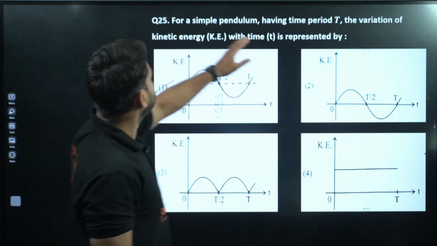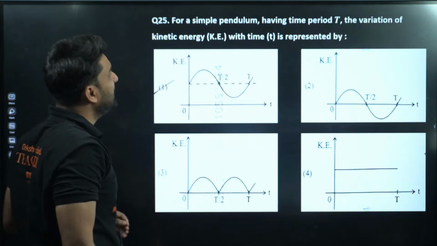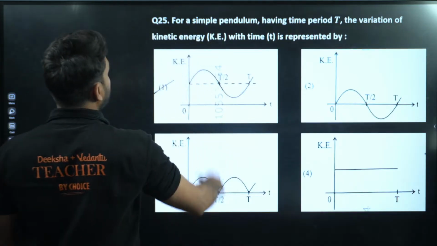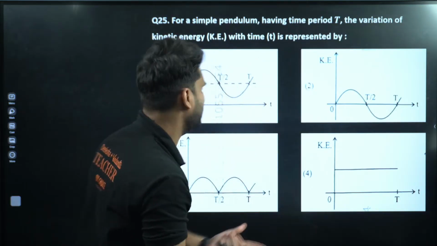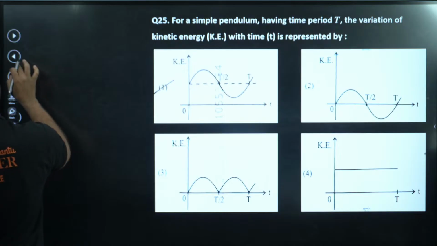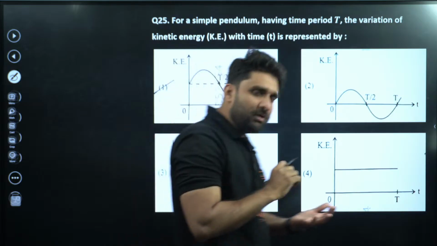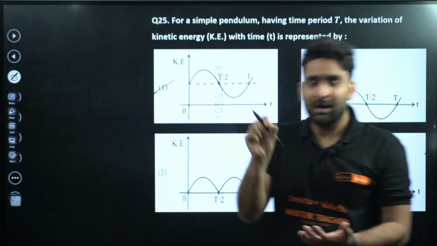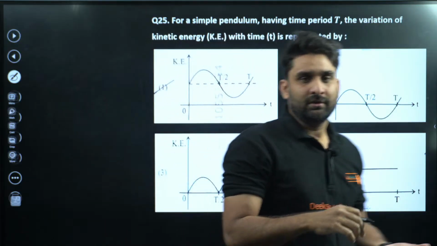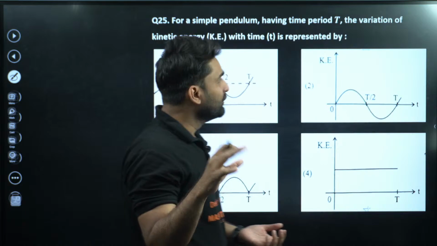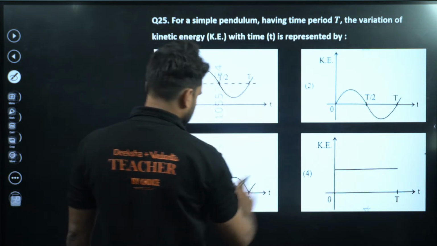For a simple pendulum having time period capital T, the variation of kinetic energy with t is... Oh my god. We all know, my dear champion, in the kinetic energy formula of a simple pendulum, K is equal to half m omega square a square comes up there. If a square is there, so it cannot be the answer.